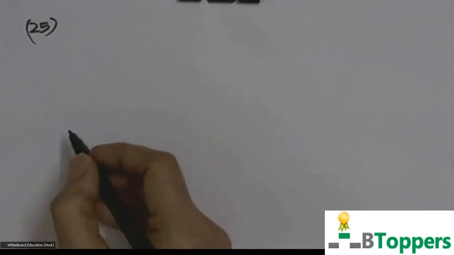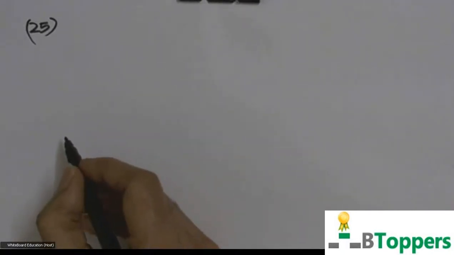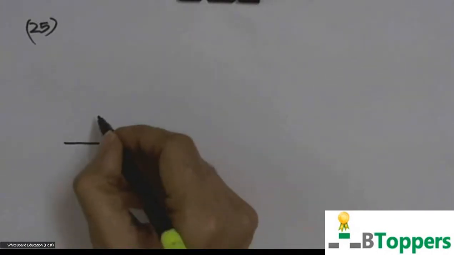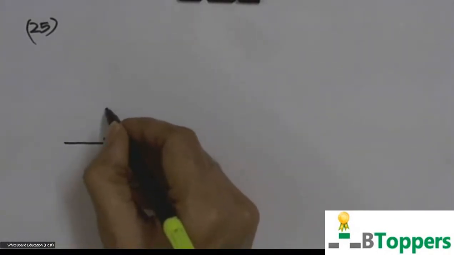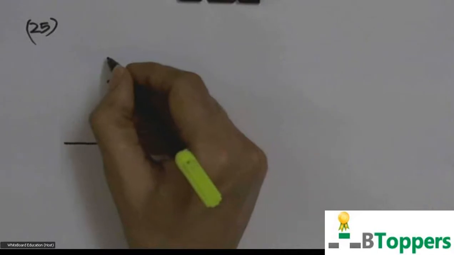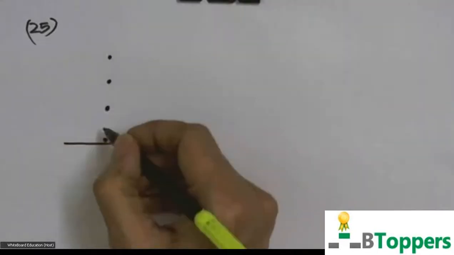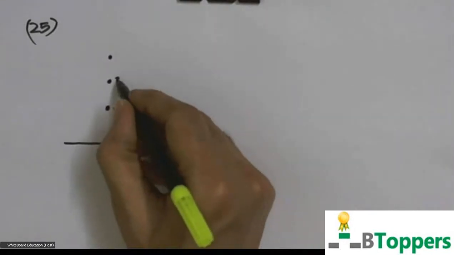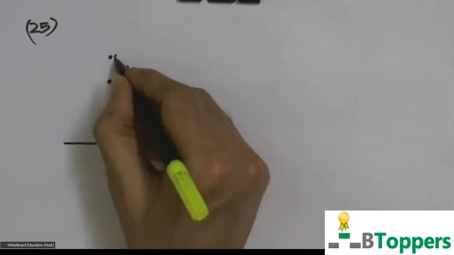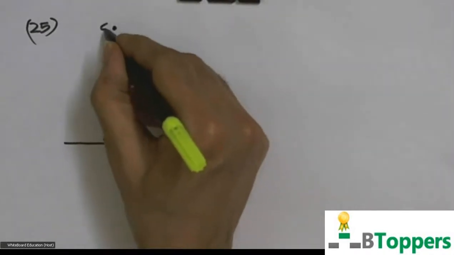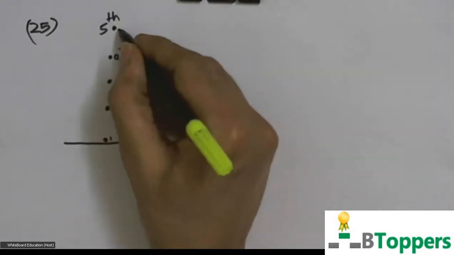So here the drops fall at regular intervals of time. That means the time interval between two successive drops is the same. When the first drop strikes the floor, the fifth drop just begins to fall from the tap.